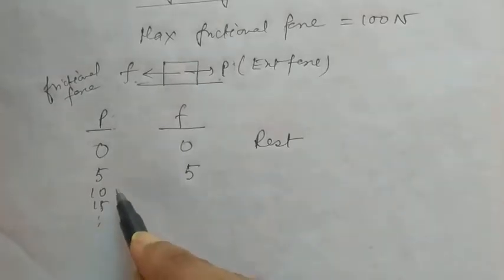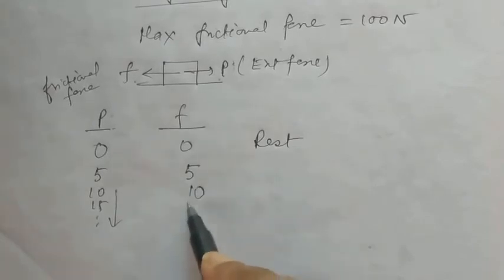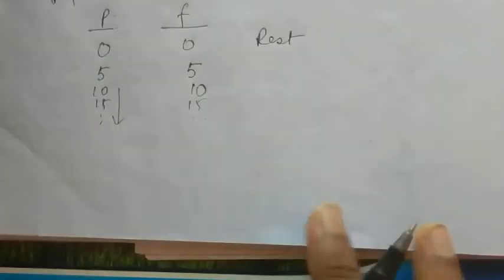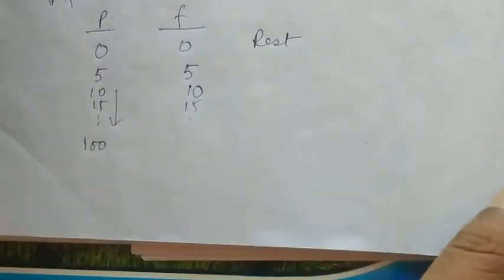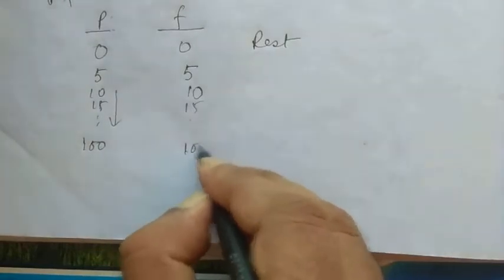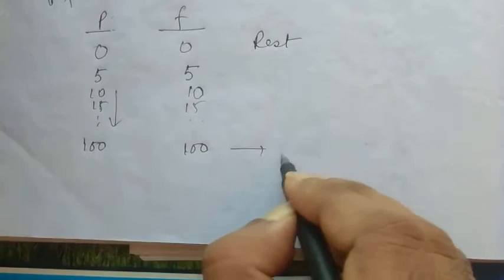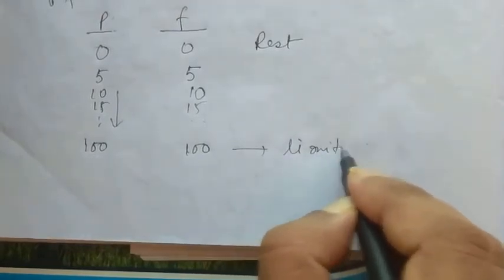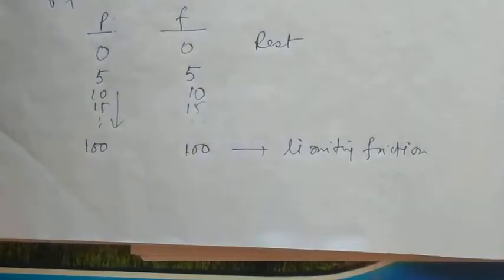Slowly, as we go on increasing the applied force, the frictional force also gets increased till a value, suppose 100. 100 was the maximum amount of frictional force between the two bodies. The frictional force will also adjust itself to 100. Now this is the value of limiting friction. Now what happens at limiting friction?